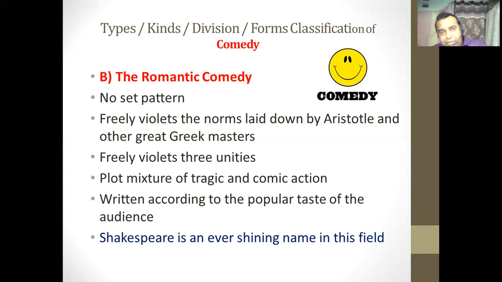And then the plot of the romantic comedy is a mixture of tragic and comic action. It means that the classical writer says that if someone is going to write a tragedy, he should deal completely with tragic action. If a dramatist is going to write a classical comedy, he should deal completely with comic action. But the writers of romantic comedy do not believe in these rules and conventions, and they freely mix tragic and comic action into the same plot, into the same drama.